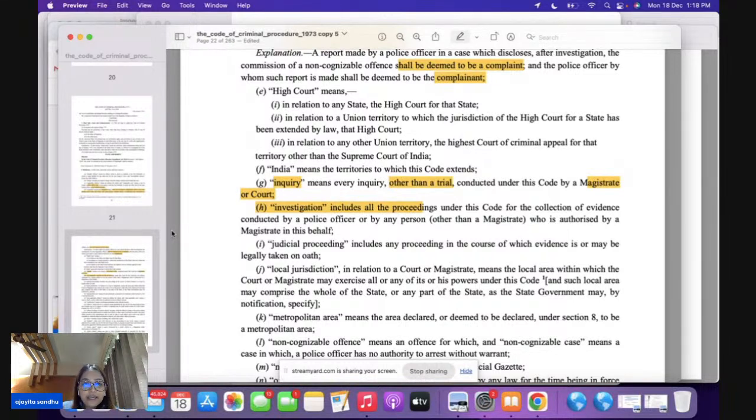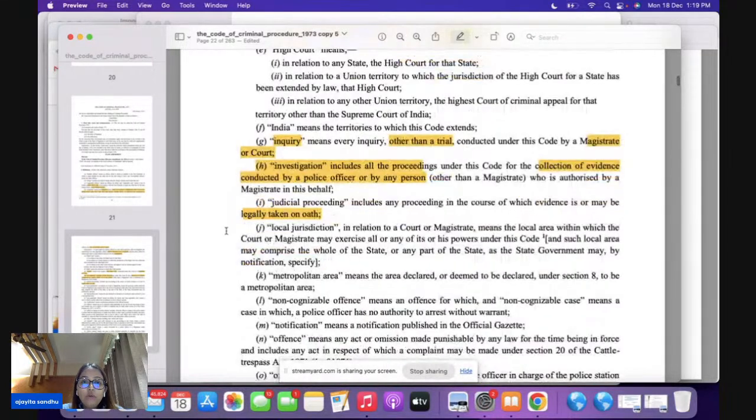When we speak of investigation, 2H, what is investigation? Investigation is collection of evidence which is done by the police officer or any other person. So, investigation is one area which is always done by the police officer, and the purpose of your investigation here is to collect the evidence. When you speak of judicial proceeding, judicial proceeding is always taken on oath. Always remember that judicial proceeding is on oath.